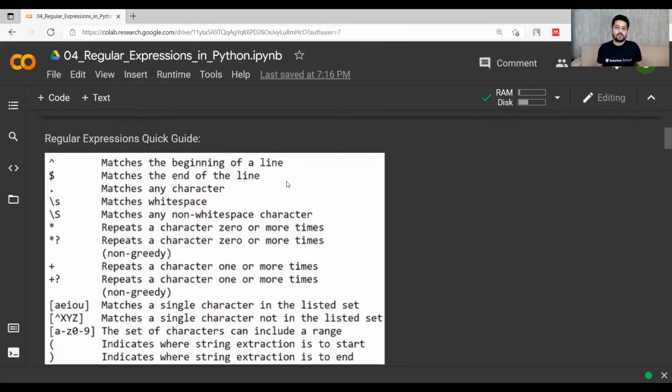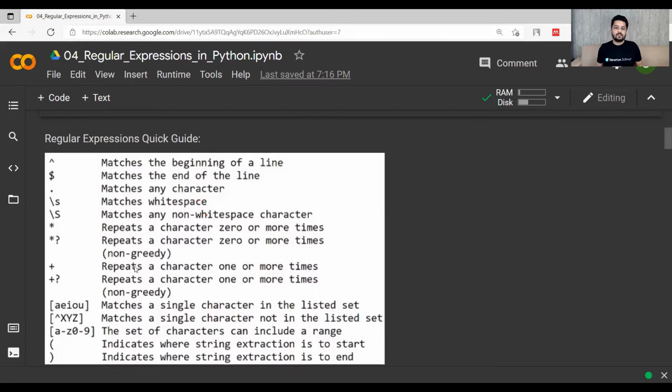So these are the regular expressions quick guide symbols. This symbol is used for matching the beginning of a line. Dollar is used to match the end of the line. Dot means the dot character matches any character. Backslash small s matches the white space. Backslash capital S matches any non-white space character. Star means repeats a character 0 or more times, and star question mark means that in a non-greedy way the matching will be done 0 or more times.